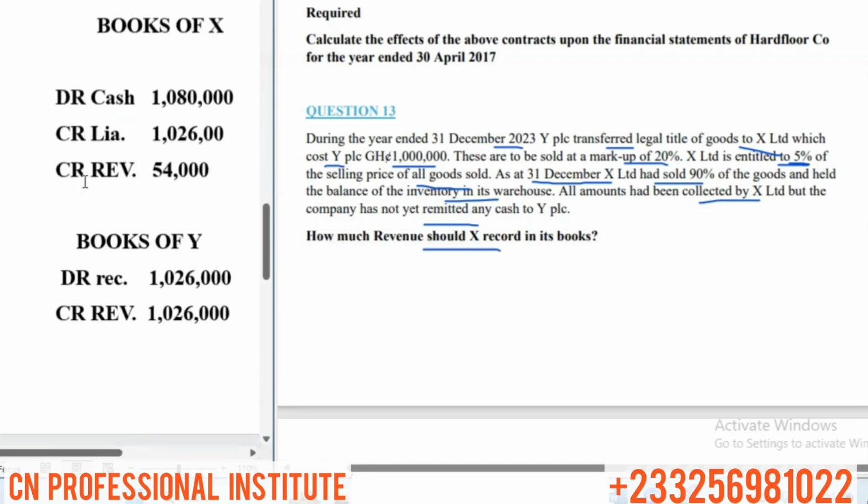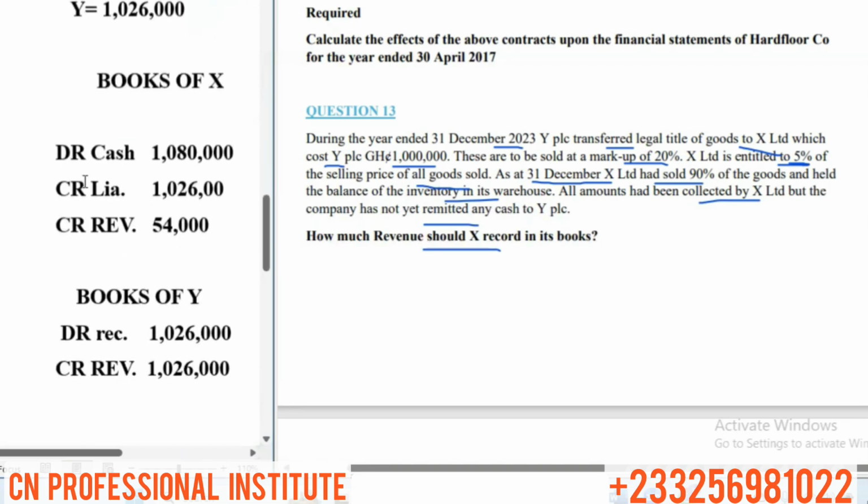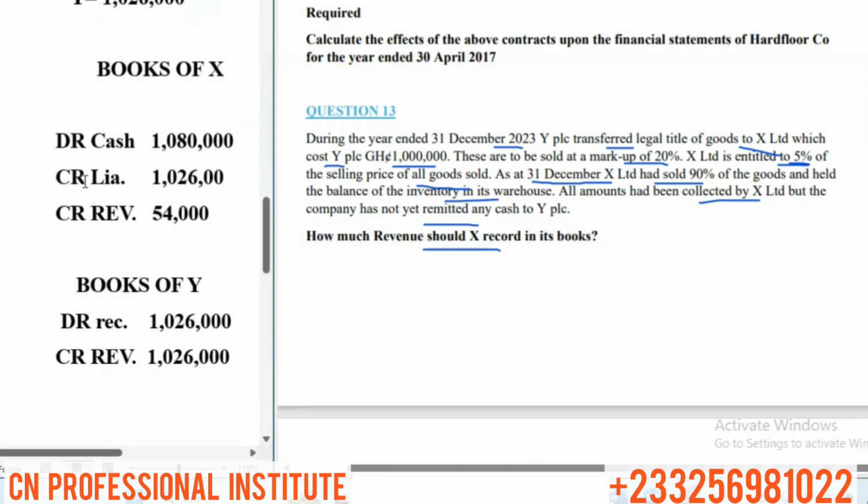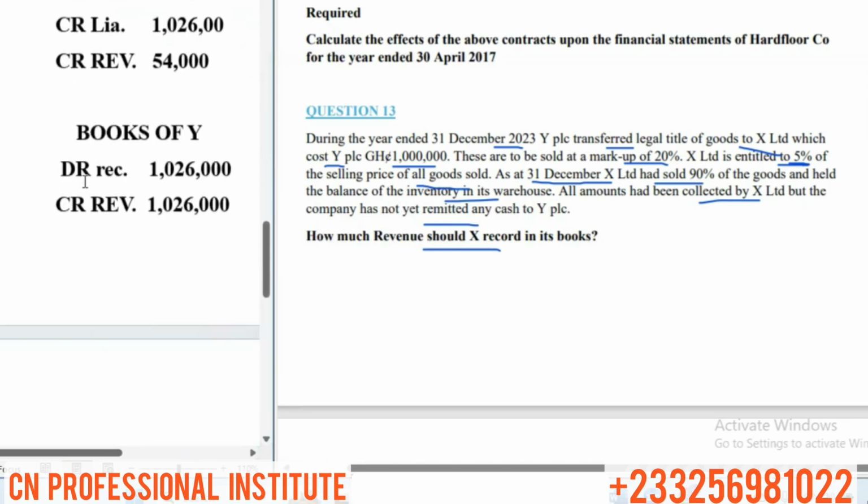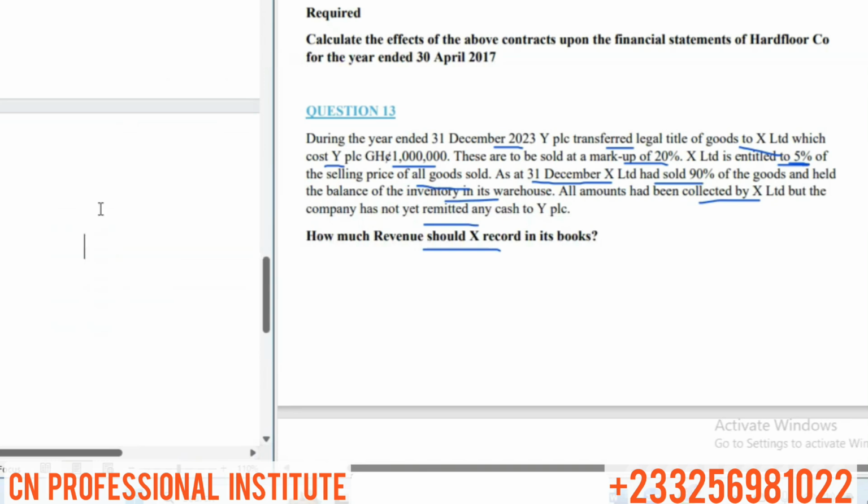We said these entries are the entries when X is yet to remit any amount to Y. When X remits any amount to Y, this is how the entries will be. We said in the books of X, and although it's not part of the requirement, I want you to know how it will happen if X should remit Y.